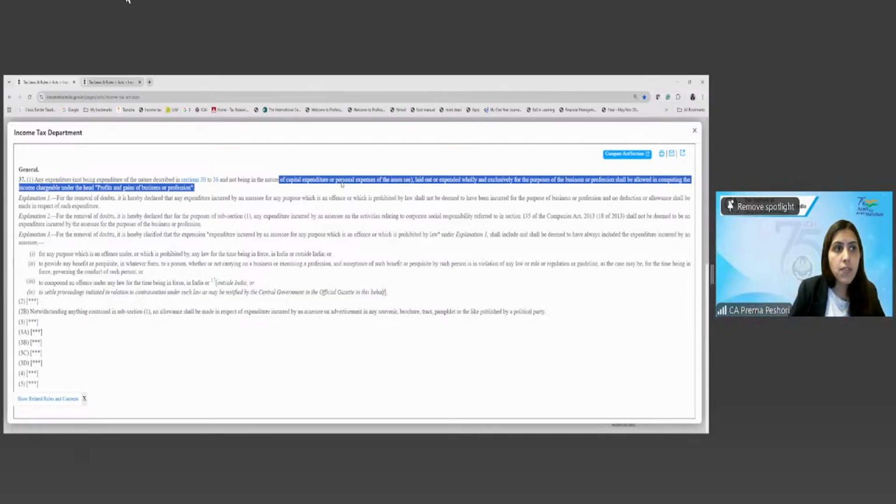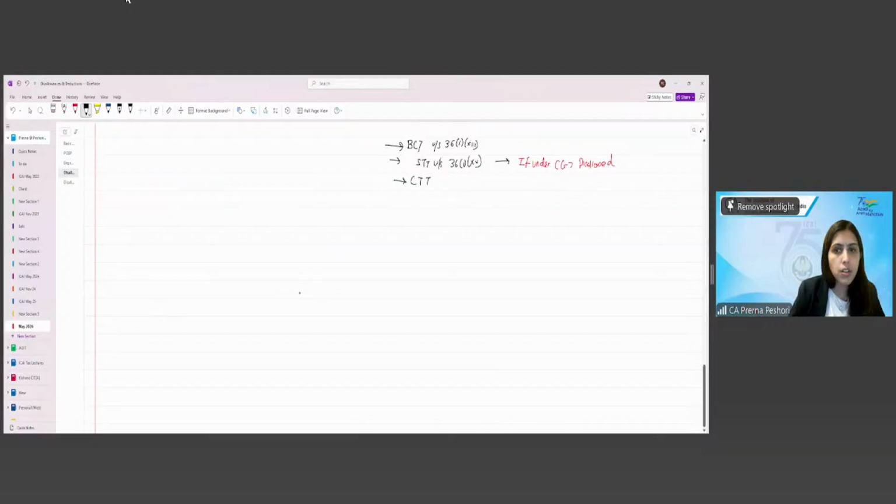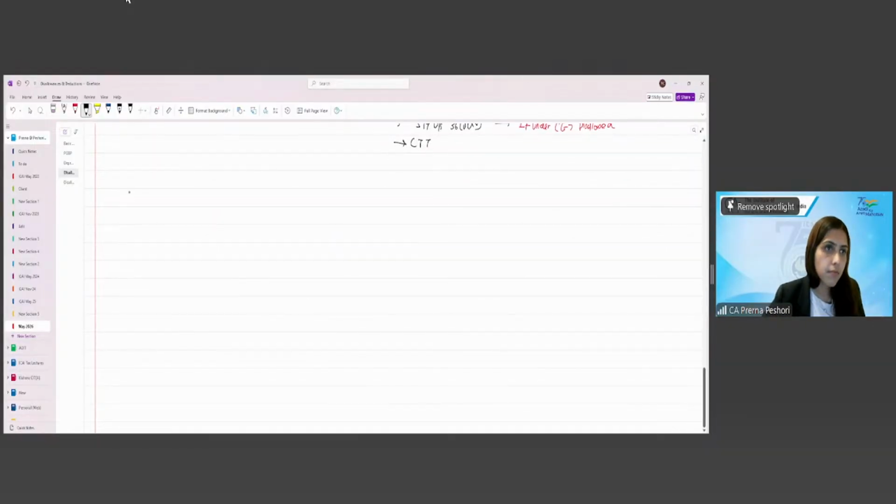So 37 talks about what? General deduction, right? So it talks about expense not covered under 30 to 36. Not capital expense. Not personal expense.